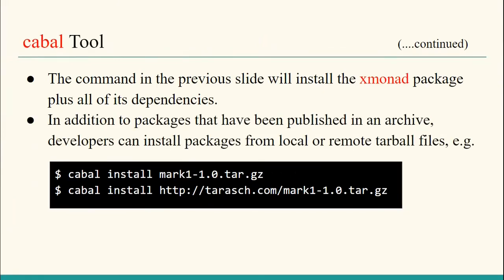In addition to packages that have been published in an archive, developers can install packages from local or remote tarball files. That means that if we try to install some software, we have already seen this in Linux, that if we try to install some already built software, then we download it. Then we sometimes download it in .tar format. So similarly here, Cabal can also help us install those files that are developed by somebody else. We can install it by using the same command, cabal install, and the name of the file.